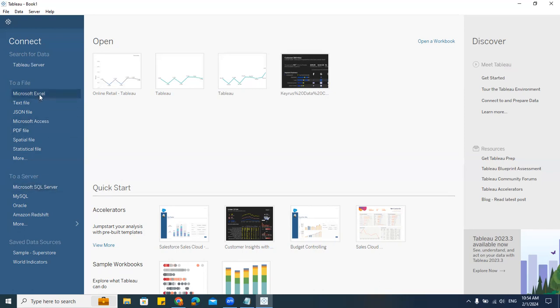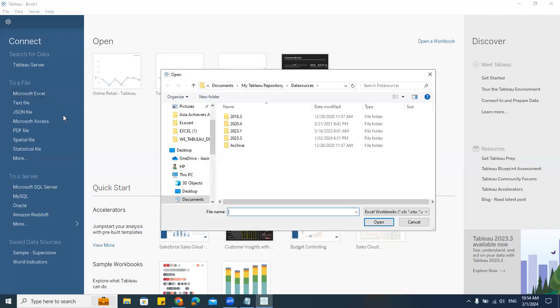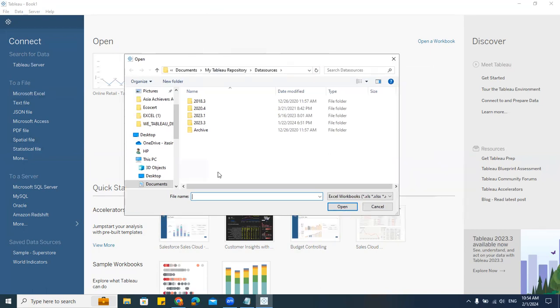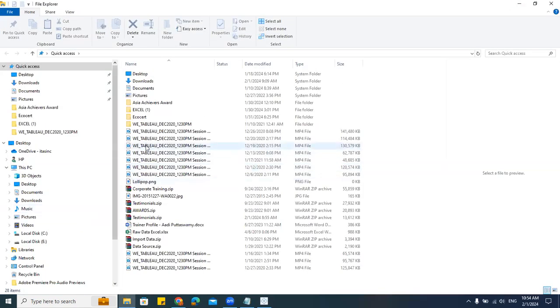For Excel, say I'll go here, I'll click on this Excel. Same thing like what we do in Power BI: get data, click on Excel. Can you see that? I'll get this browser. So let me go here. I'll open that particular folder.